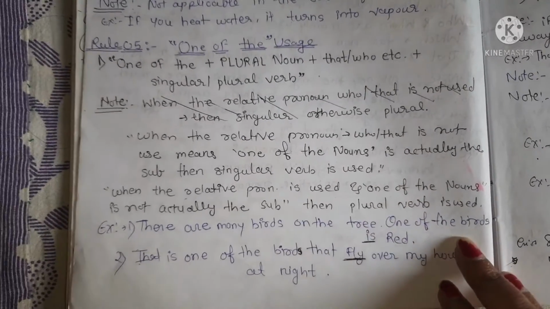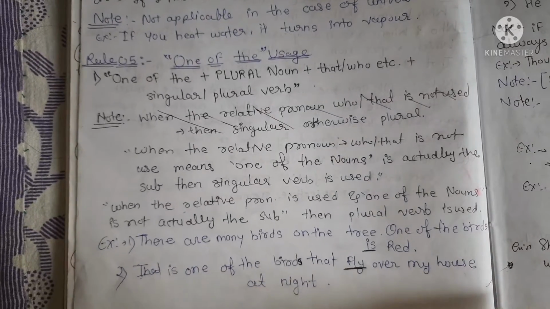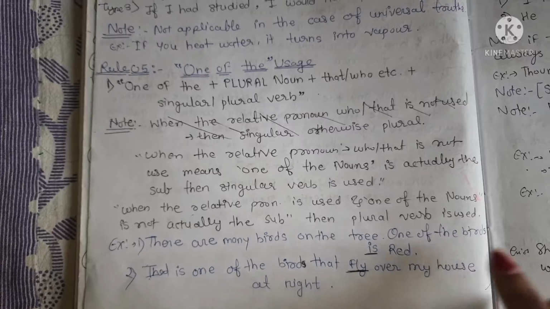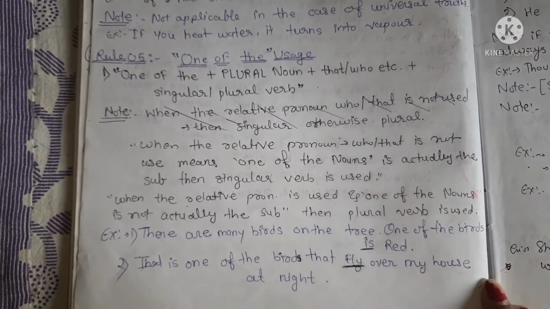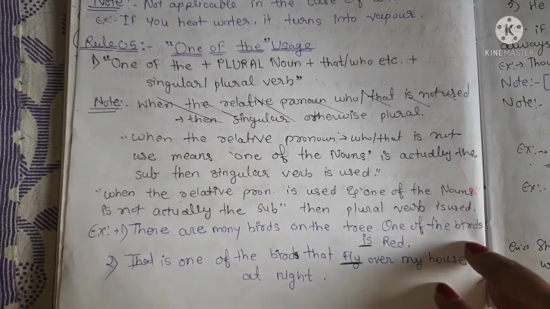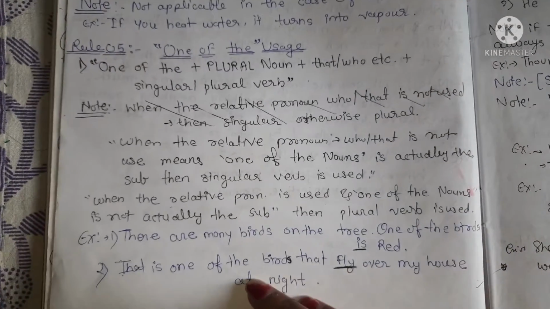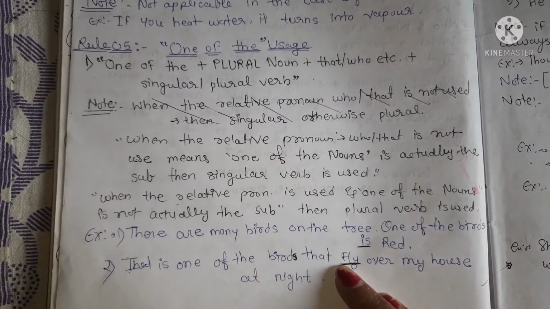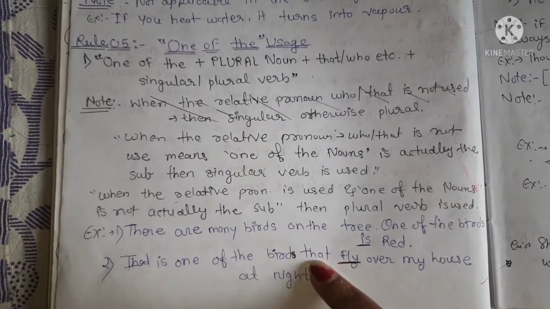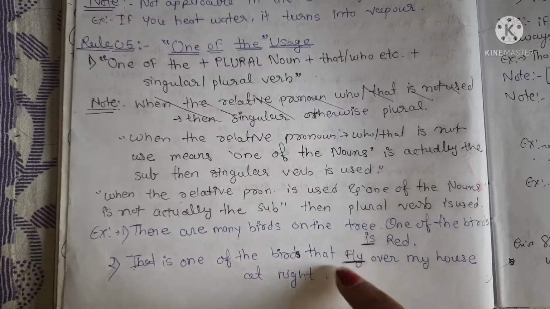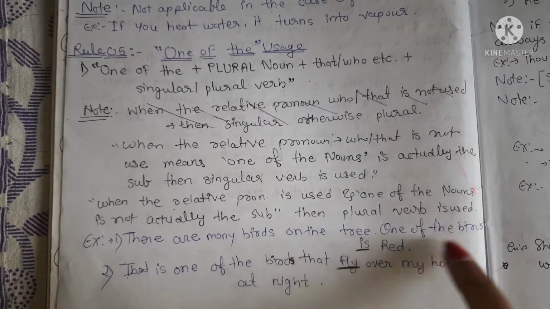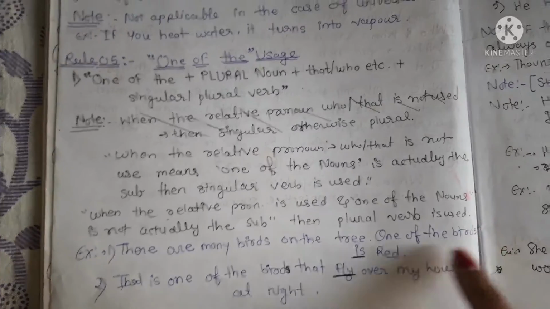Do you understand these things? One of the rules is that "one of the" is always followed by a plural noun, because it comes with "of". Like this, it has used "one of the birds". Here comes a relative pronoun. Whenever a relative pronoun comes in the "one of the" condition, we use a plural noun, because here comes a relative pronoun, and here does not come who, that, etc.